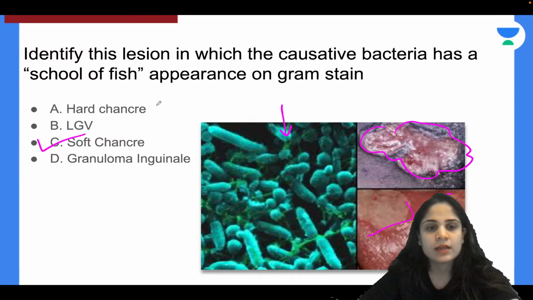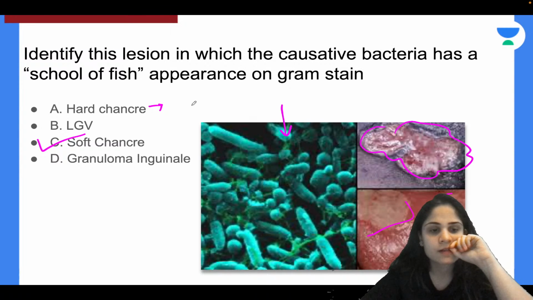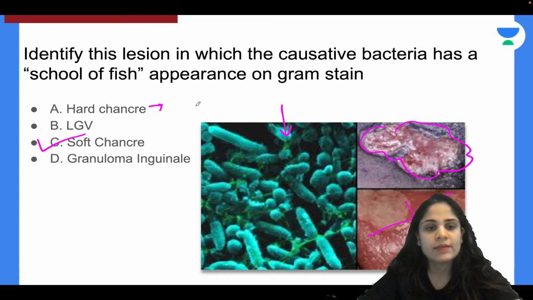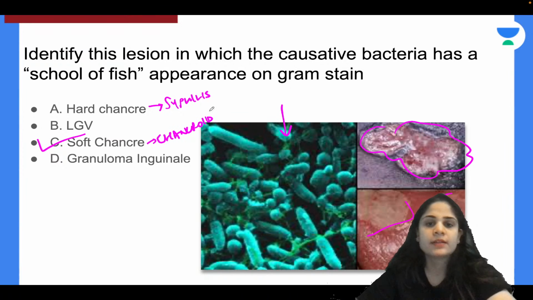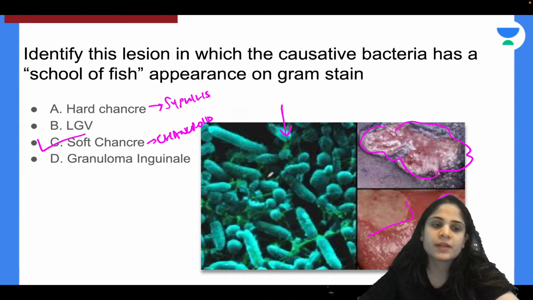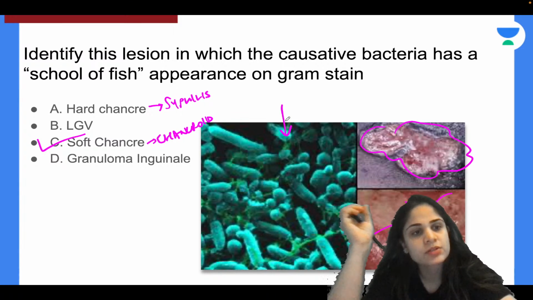Can you tell me, hard chancre is seen in which disease? Anyone? Yes, hard chancre is seen in syphilis. So this is soft chancre, and it is seen in a disease called Chancroid. Can you tell me the causative organism in Chancroid? And other than shoal of fish appearance, there is another name for this appearance of the bacteria. What is it?